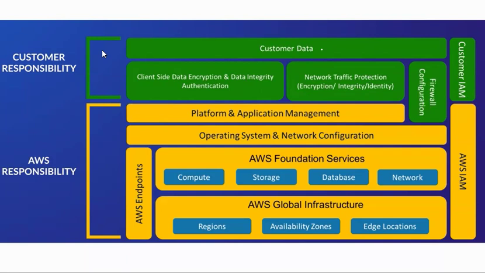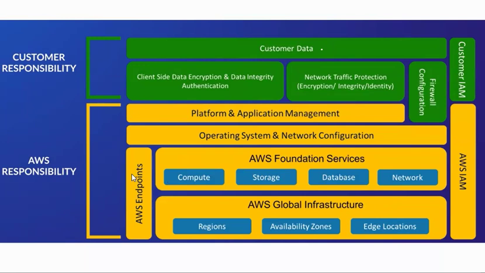So what about AWS responsibility, sir? AWS will take care of the underlying global infrastructure, that is regions, availability zones and edge locations. So in order for us to use these database instances, AWS needs to provide some compute services in the background, some storage services, database services, networking services, right? Those all will be taken care of by AWS only.